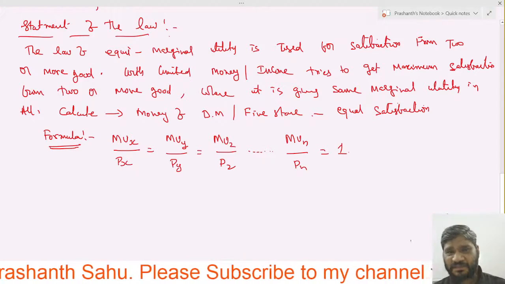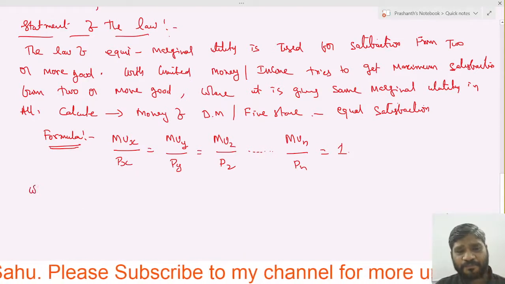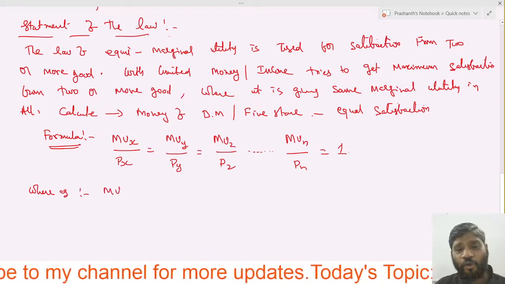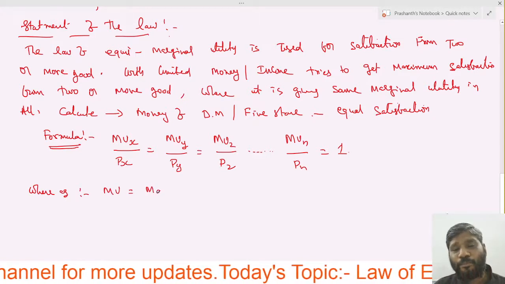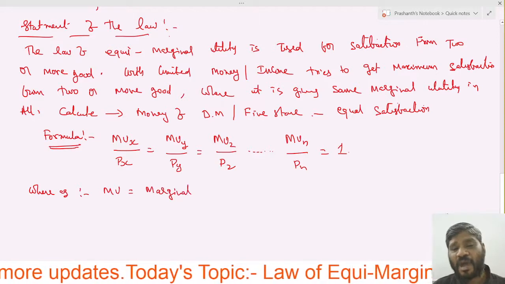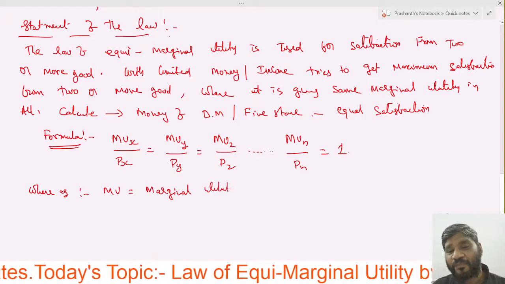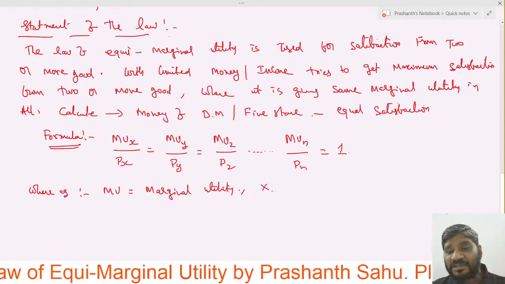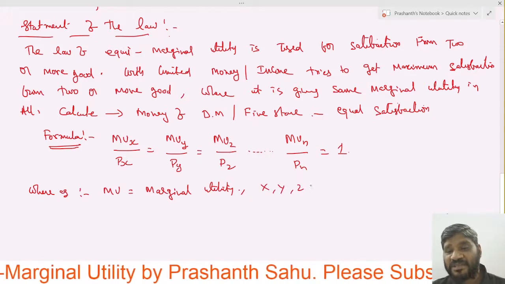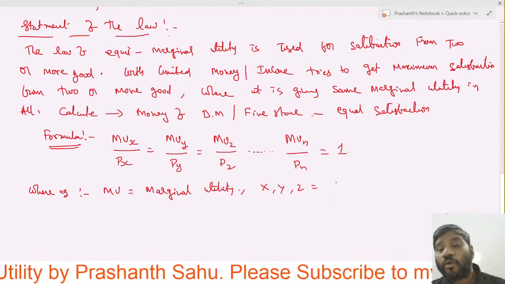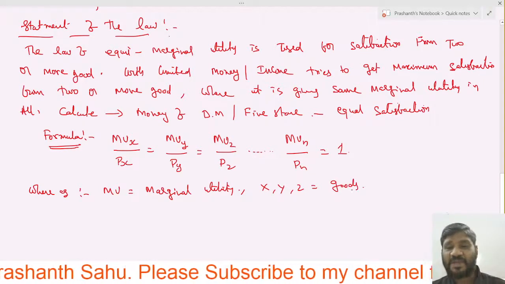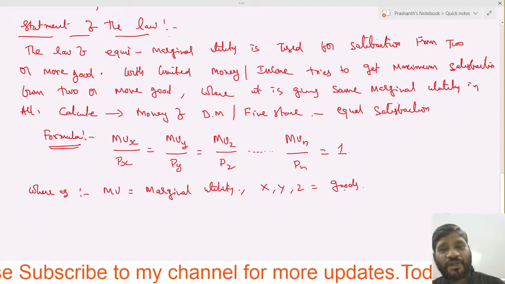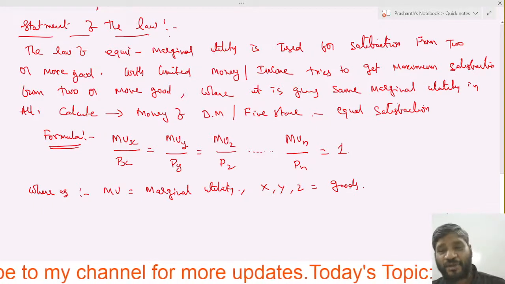Here, MU is nothing but marginal utility. X, Y, Z are the goods. Marginal utility of X good, marginal utility of Y good, marginal utility of Z good.